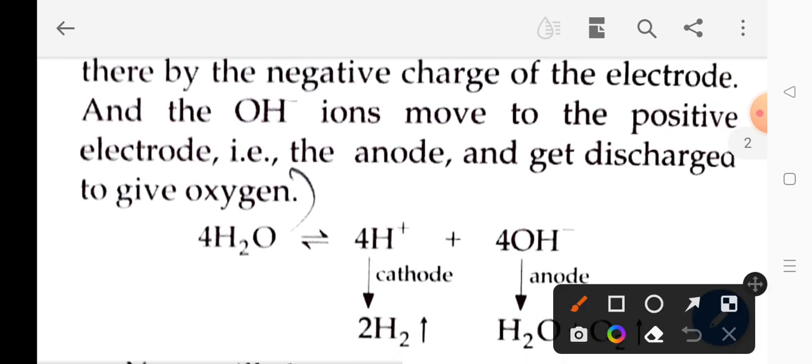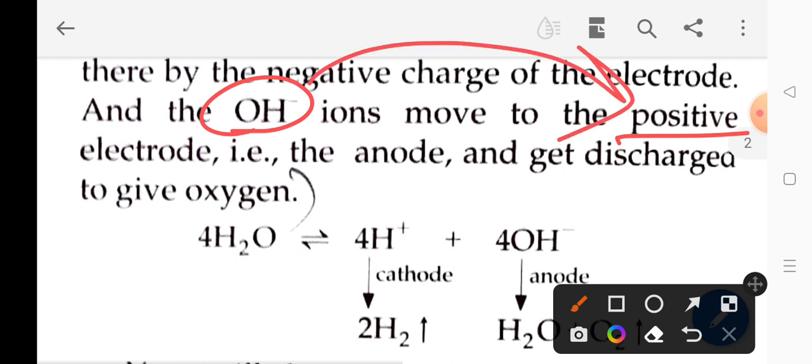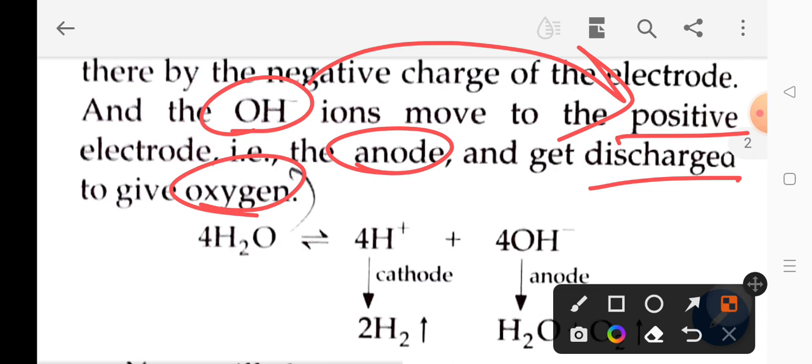On the other side, the OH negative ions, which are produced from the splitting of the water molecule, will move to the positive electrode. Why are they moving to the positive? Because OH has a negative charge. So negative ions move to the positive electrode, called the anode. On the anode they get discharged and produce oxygen.